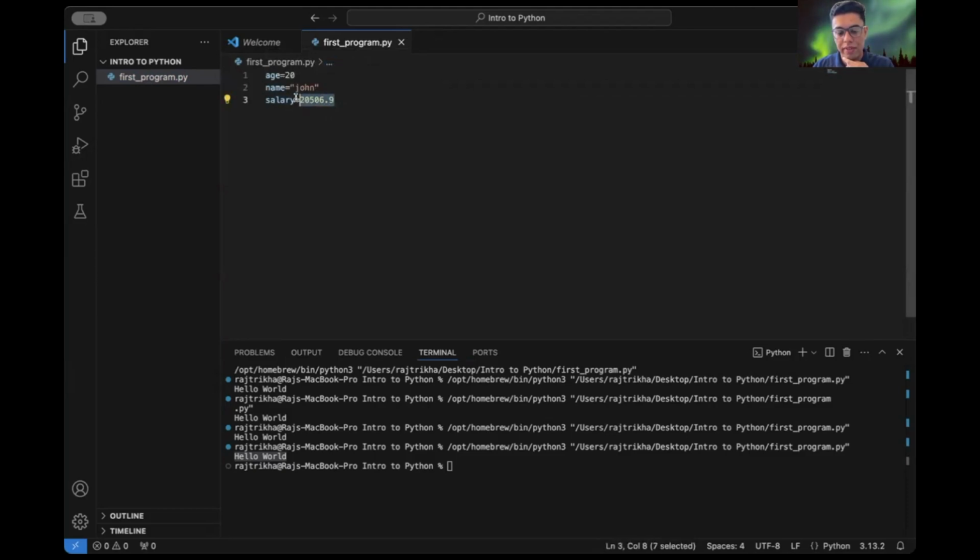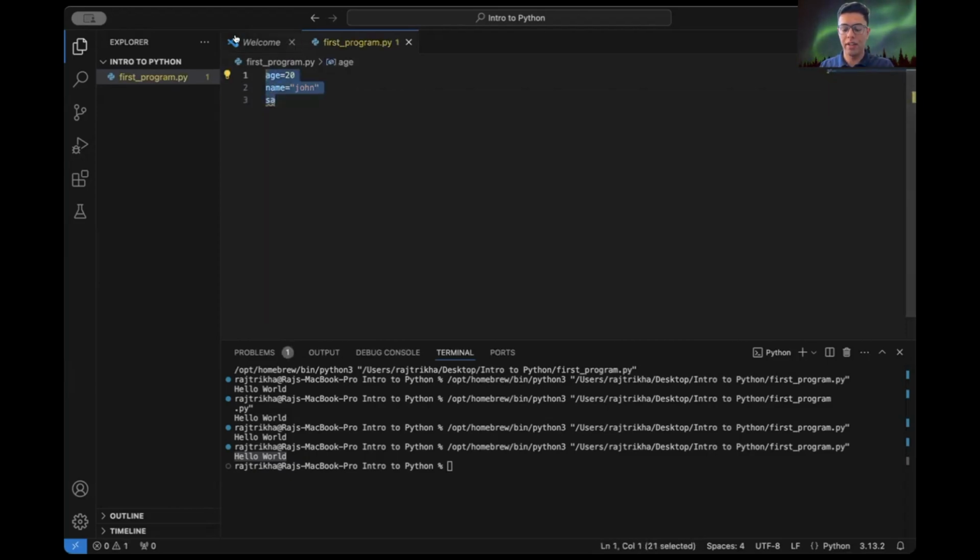For example, age is equal to 20, so the data type of age is an integer. Name is a string, and salary is a float or a double as there's a decimal point. So there are different data types in Python, and we can have a value inside a variable.